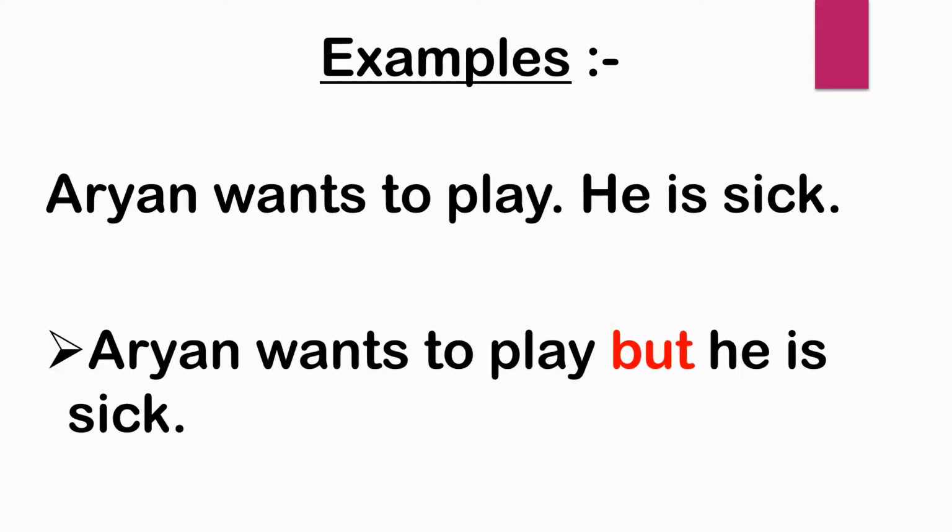Children, when we read these sentences carefully, we come to know that Aryan wants to go for playing, but he cannot go because he is feeling sick. So here are totally opposite ideas and we have to join them with the conjunction. So, the answer is Aryan wants to play but he is sick.